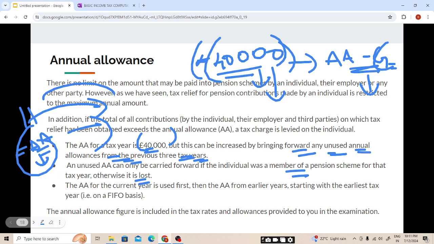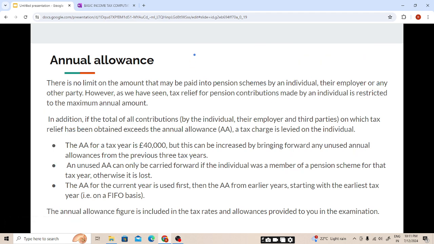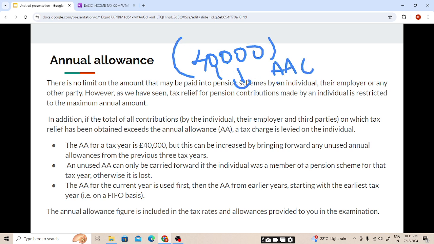I hope this is clear, students. The annual allowance is the ceiling limit. If the pension contribution exceeds this amount, a further annual allowance tax charge will come into the picture. We'll be charging tax on the amount invested above 40,000. But this 40,000 can also be increased by bringing forward unused annual allowance from the previous 3 tax years. So if annual allowance is available from the previous 3 years, we'll bring it forward to the current tax year.